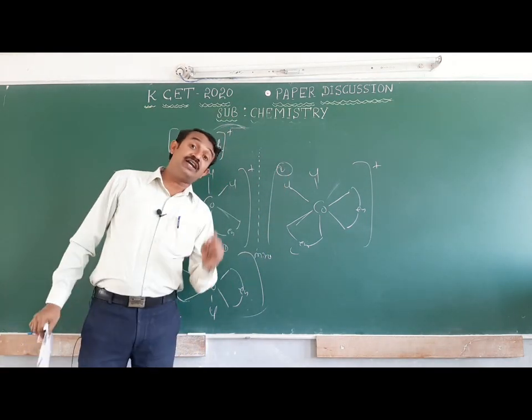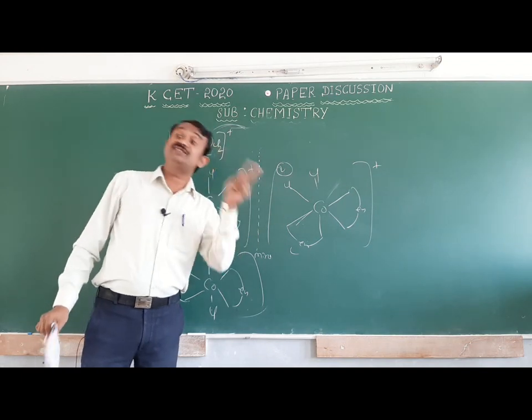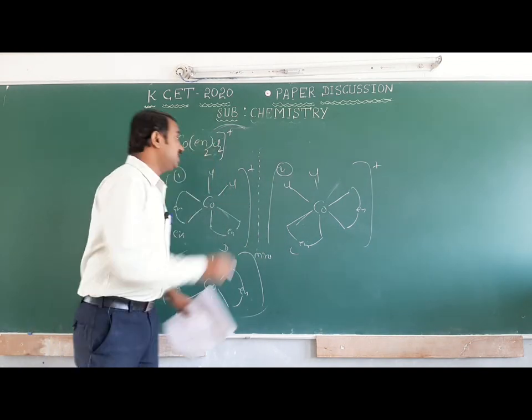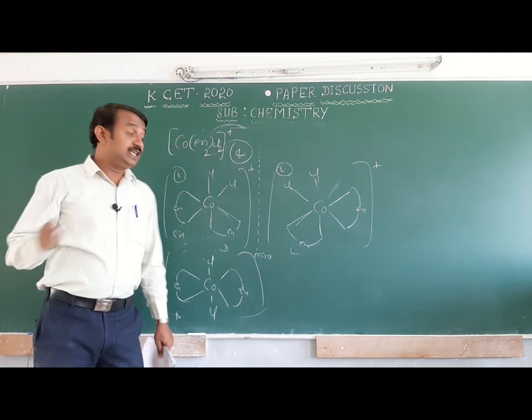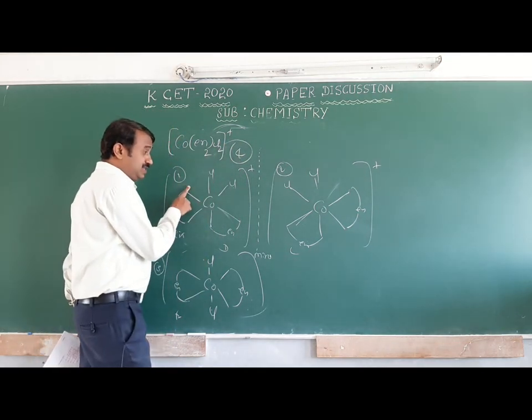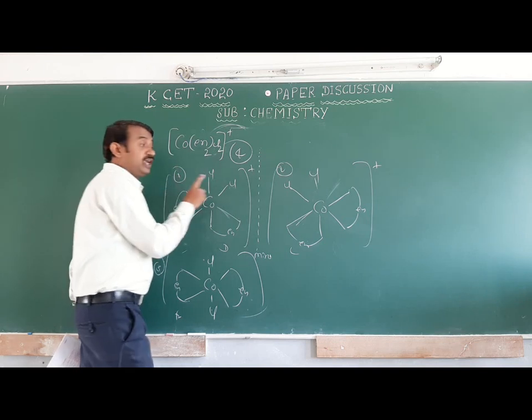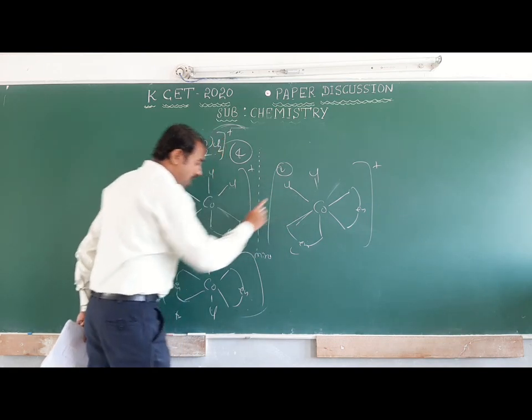Most of the students are confused. One dextro, one laevo, one cis and one trans. They are confused about the options. They will select 4, but 4 is not the answer. Here we consider that dextro is the same and cis is also the same. Okay, dextro, laevo and trans.